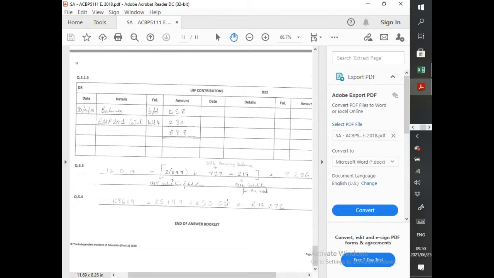Can you see that they didn't give us a balance for the PAYE in that table where we have the opening balances? So what we then need to do is say, okay, if the EMP 201 control opening balance was that 9,000, then we need to minus UIF and SDL in order to arrive at the PAYE.